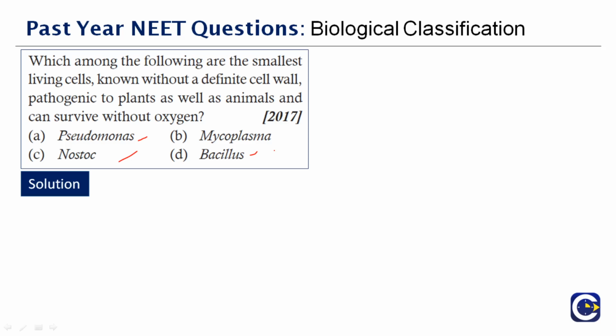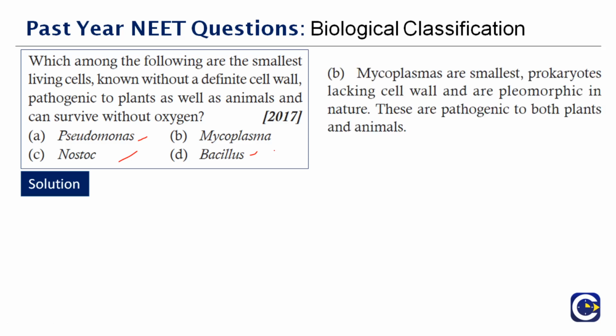So the correct answer is Mycoplasma. They are the smallest of all, which lacks a cell wall, and they are pleomorphic in nature, that is they exhibit different shapes. They are pathogenic to both plants and animals, and apart from that, the very important thing to be noted here is they can even survive in the absence of oxygen. Therefore, the correct answer to this question is option B, Mycoplasma.